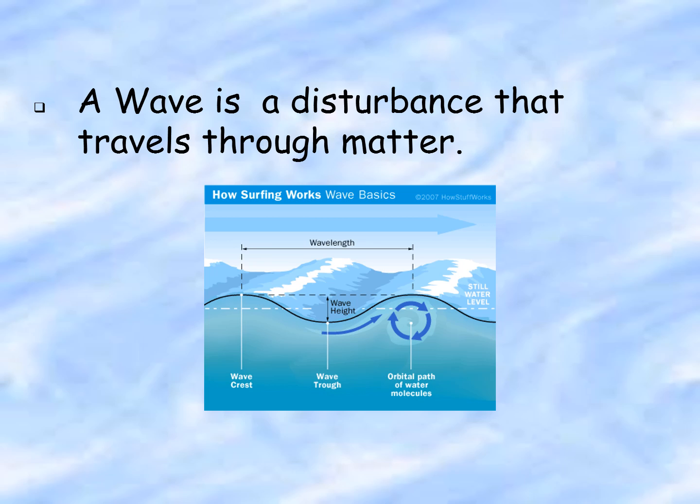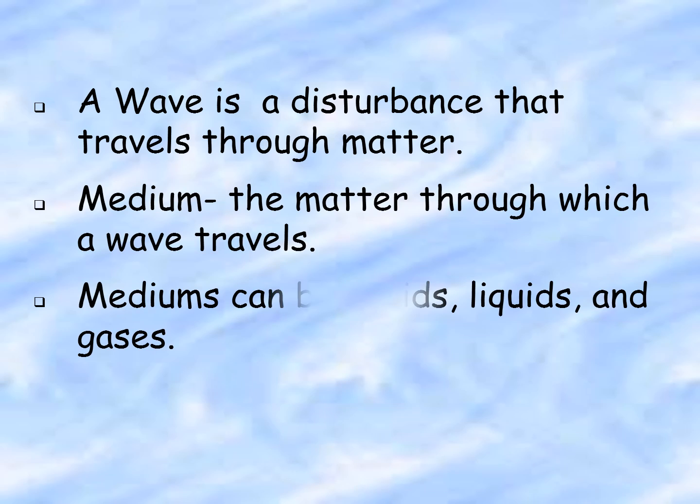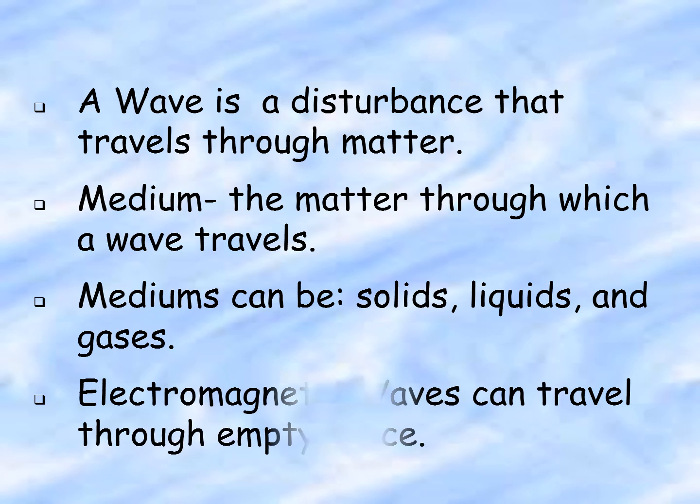The medium is the actual matter through which the wave travels. Mediums are usually solids, liquids, and gases. Some types of waves, such as an electromagnetic wave, can travel through empty space. We have electromagnetic waves that come from the sun. We have infrared radiation. We have visible light. We have gamma radiation. These things come from the sun to us and they travel through empty space.